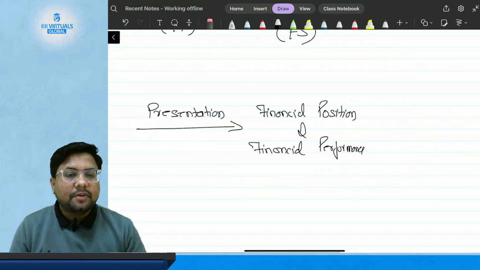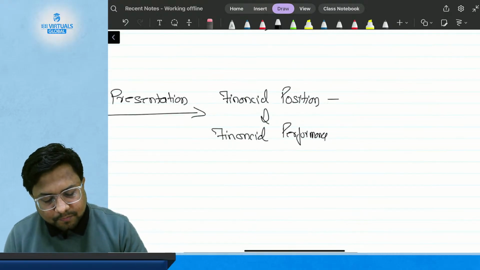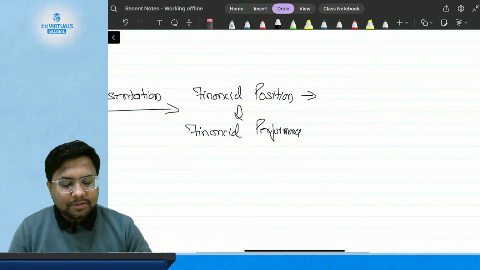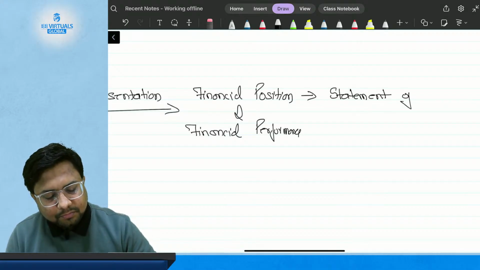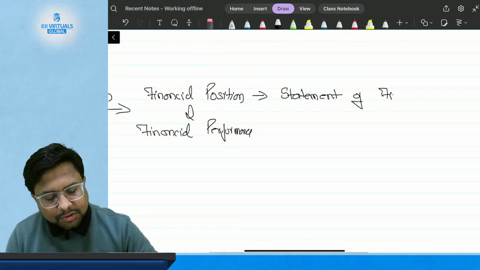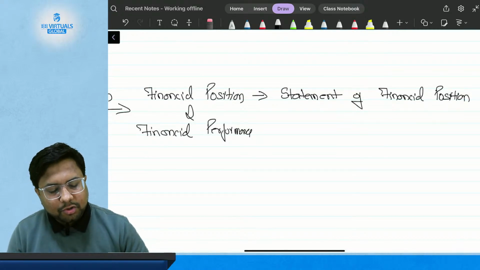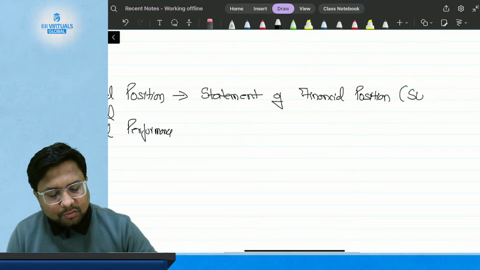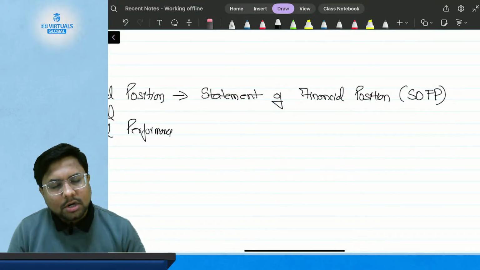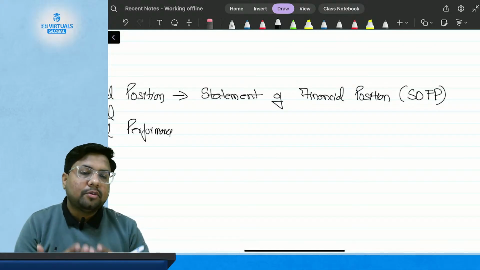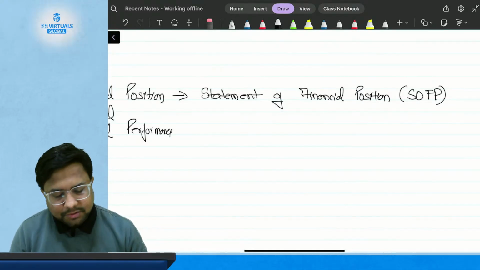Now what is financial position? It is said to be a statement of financial position, in short SOFP. We will discuss what a statement of financial position is later in this chapter.